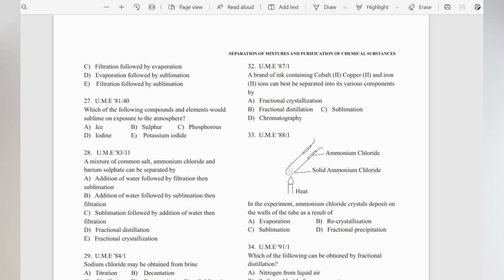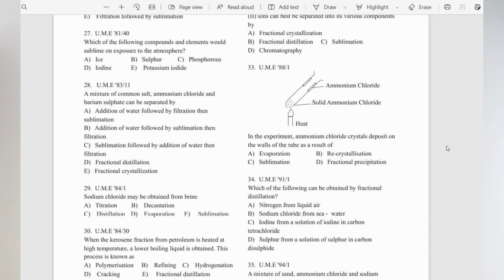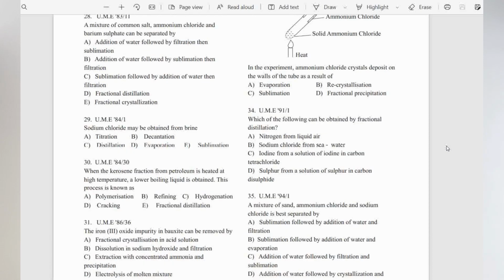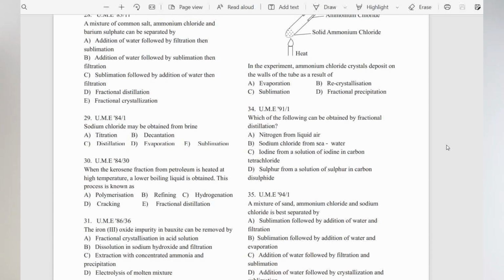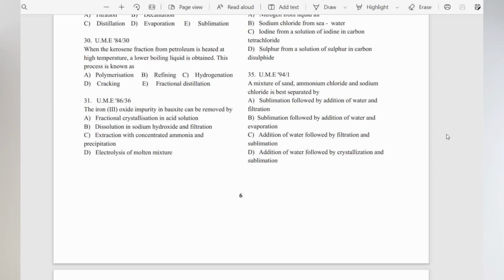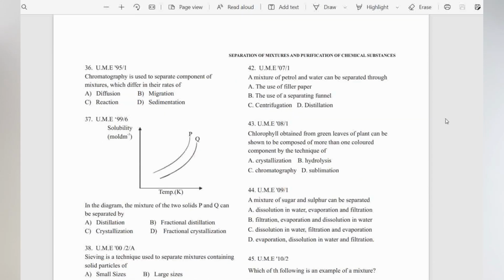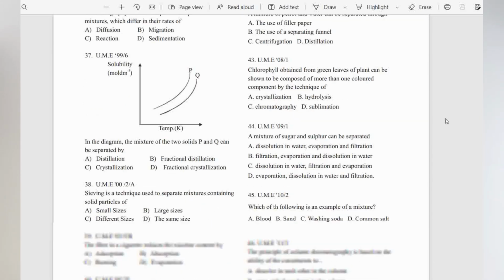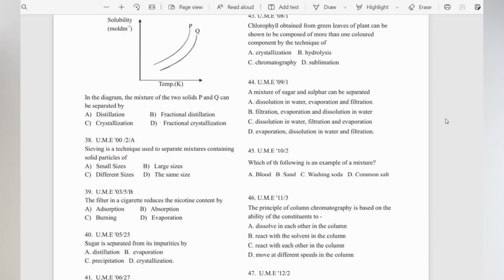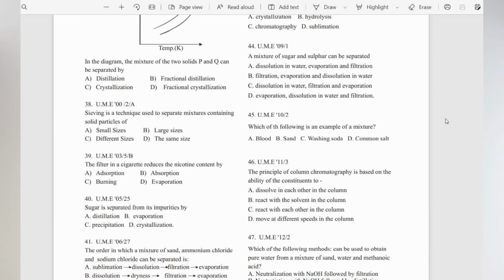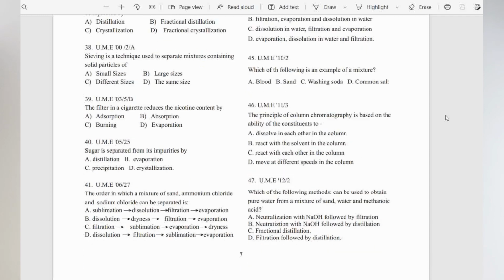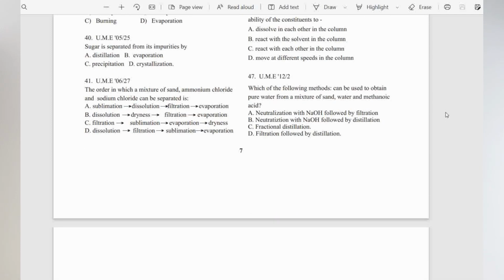Like I mentioned last time, there used to be a different exam called PCE, which is the Poly JAMB and Colleges of Education entrance exam. So you have questions both from UME from 1978 to date and PCE from 1991 when the exam started to 2009 when the exam was cancelled.